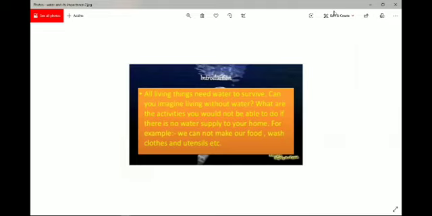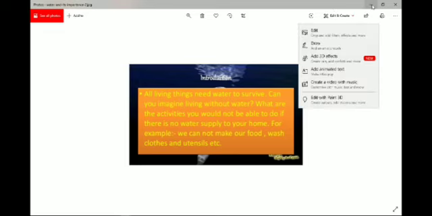What are the activities you would not be able to do if there is no water supply to your home? Isn't it? There will be various problems in our life if there is no water supply. We cannot make our food, we cannot wash clothes and utensils, we cannot take a bath, isn't it? So water plays a very important role in our life.